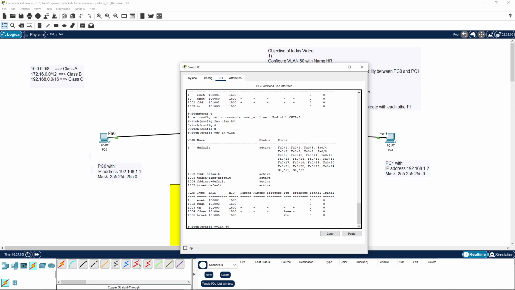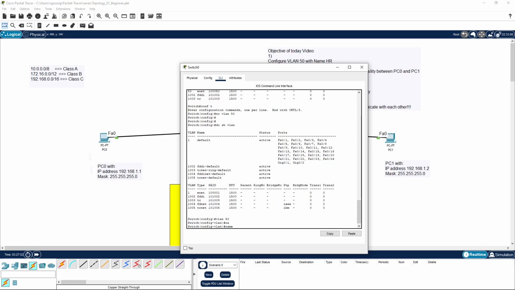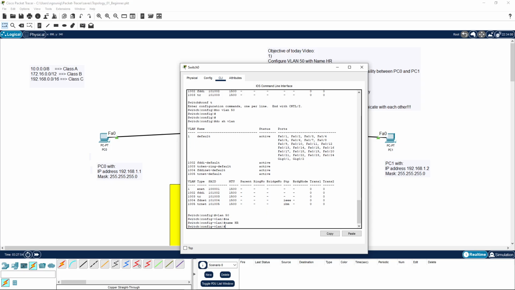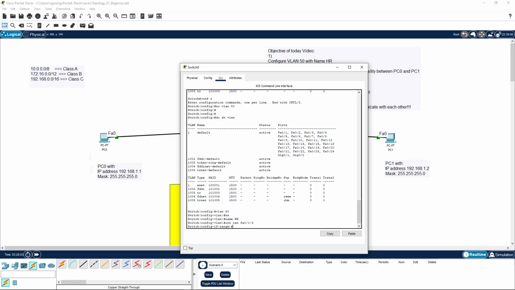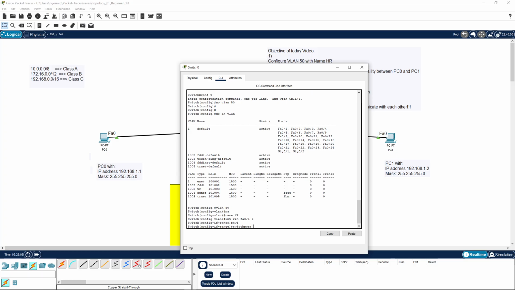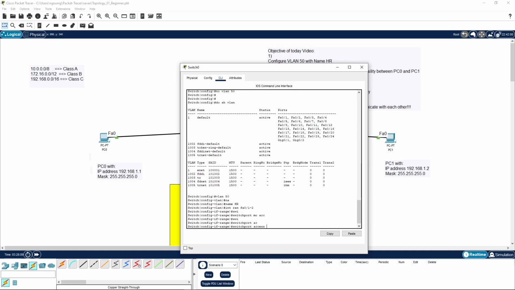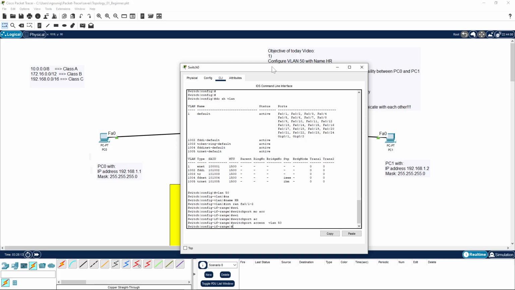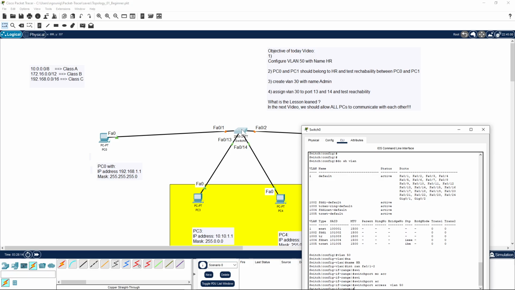VLAN 50, name HR. And interface, I use here the command range. The range is for me to configure many ports at the same time. Switch port mode access, switch port access VLAN 50. So you can see I move them to VLAN 50.